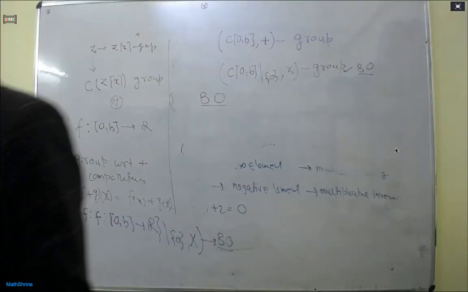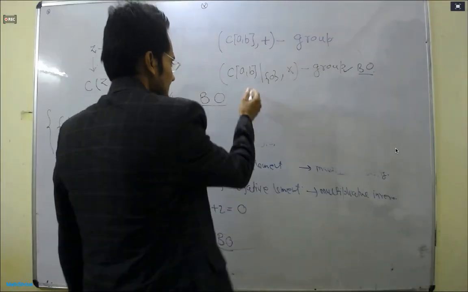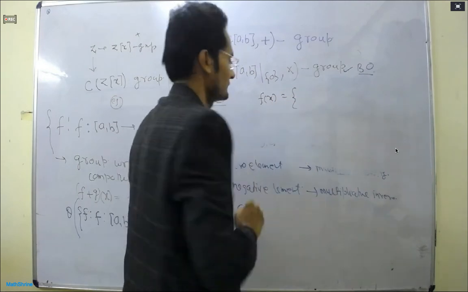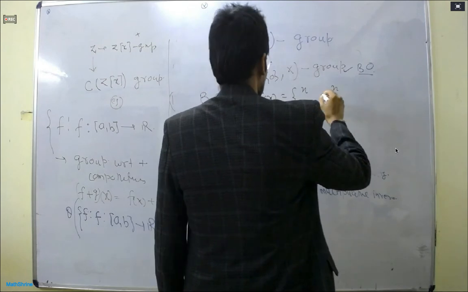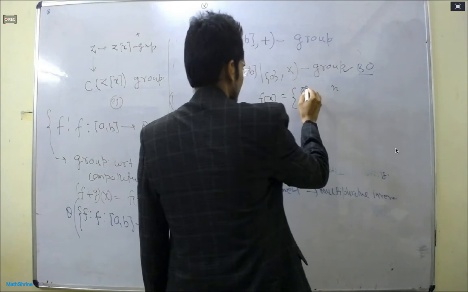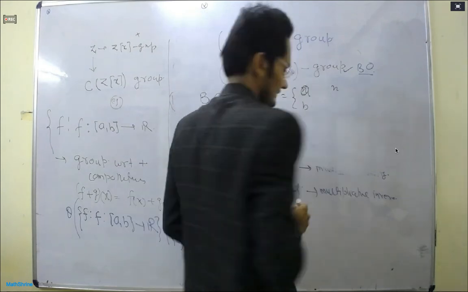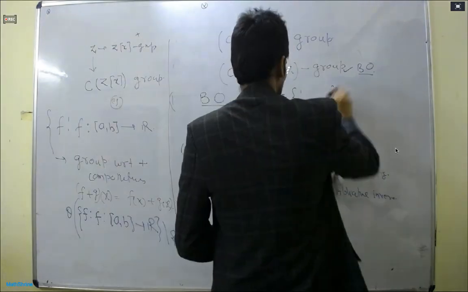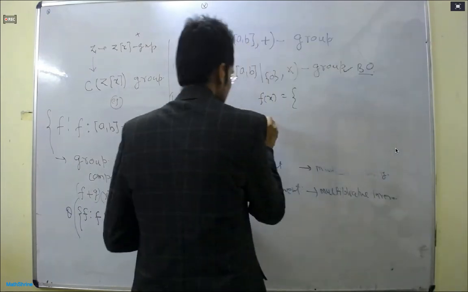He has chosen some example, but let us write f(x) equal to some function. First of all, the binary operation will not be satisfied here.